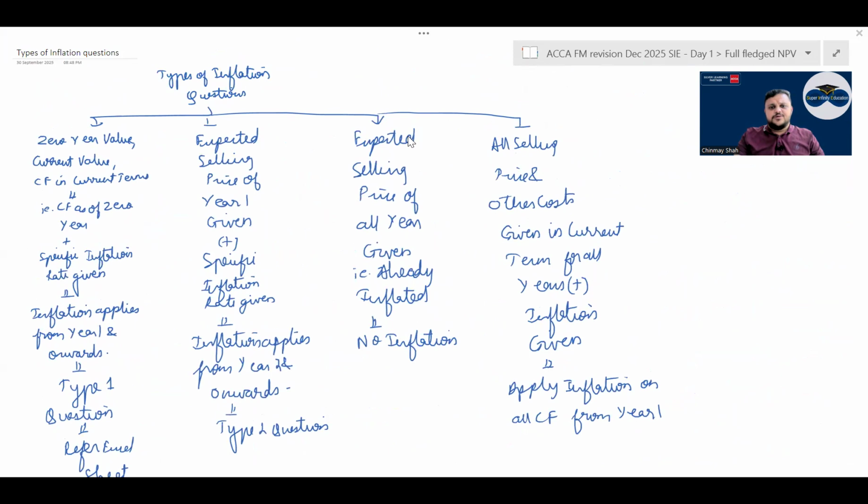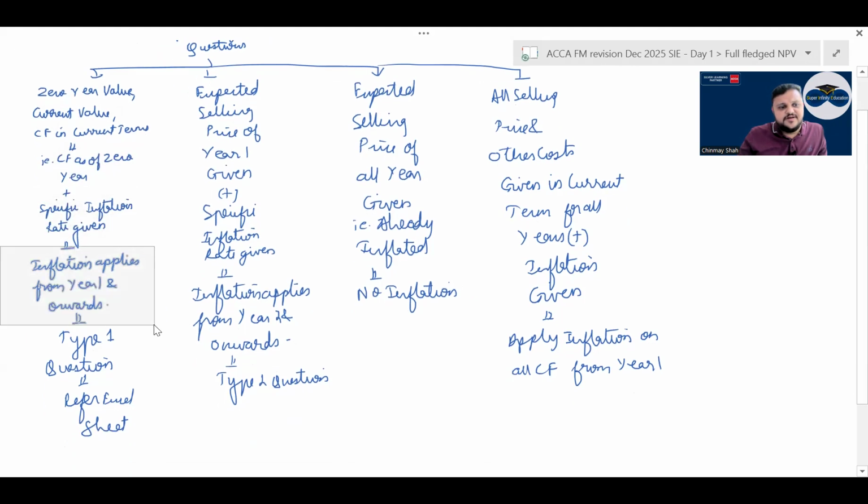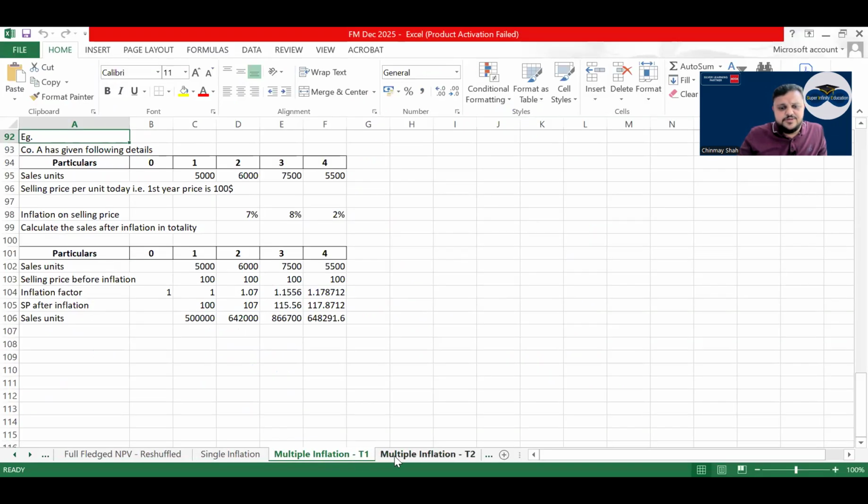Discounted payback is there going ahead, right? Have a look. Going ahead, I have taken somewhere in cost of capital, or at the end, I have taken discounted cash flows, right? Types of inflation question: 0-year value or current year value given, cash flow in current terms given, right? Cash flow in 0-year terms given, and specific inflation rate is given. Inflation applies from year 1 and onwards. I have done in this Excel different types of question, correct?